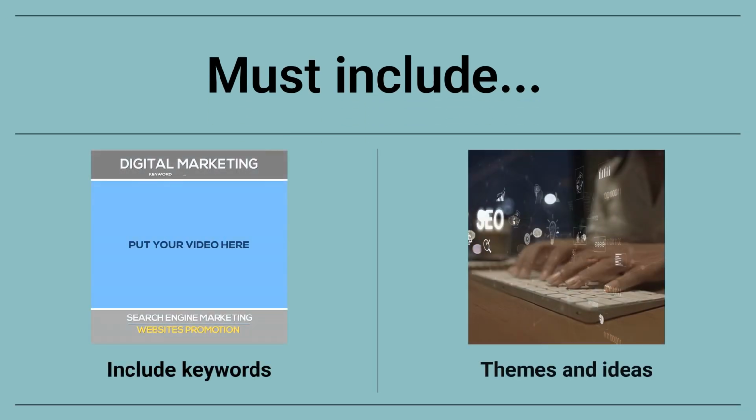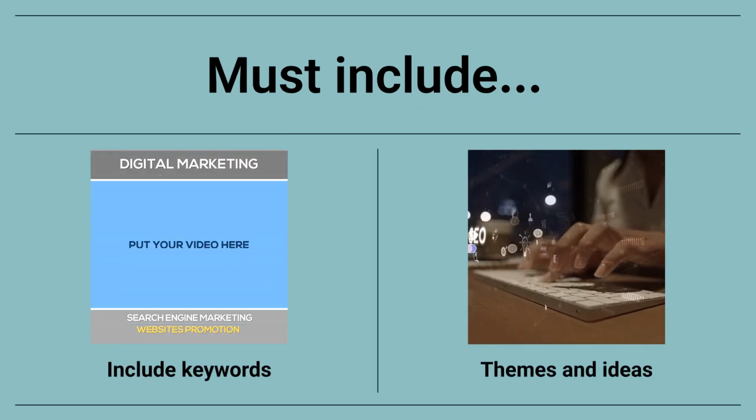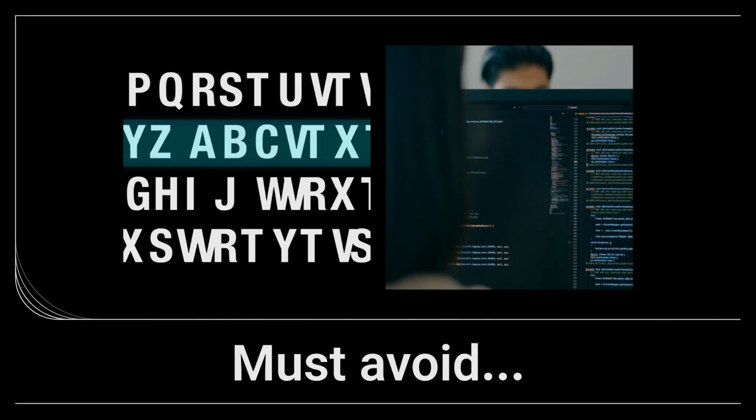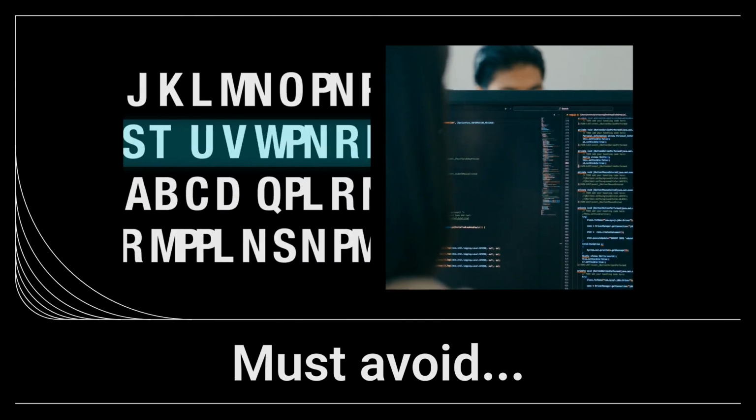To steer the AI correctly, you must also provide constraints and limitations on what it should or shouldn't do. Ensure the AI includes specific keywords, themes, or data points by explicitly listing them in your prompt. Equally important is instructing the AI on what to avoid. Specify any topics, phrases, or levels of detail that are not relevant to your goal.